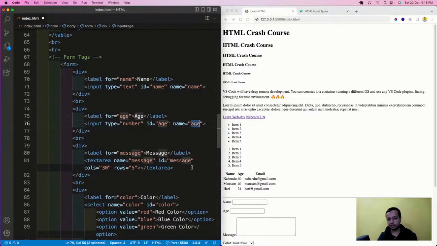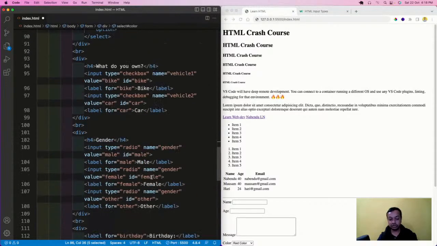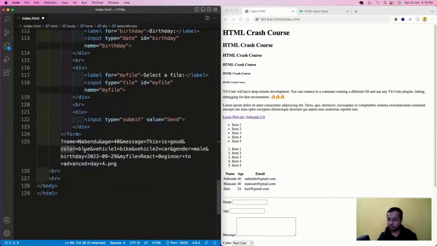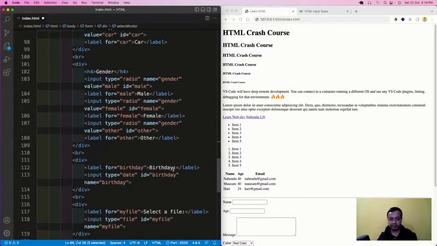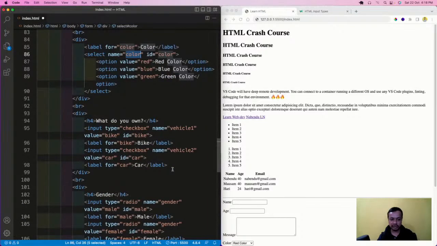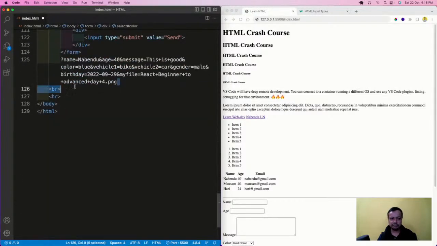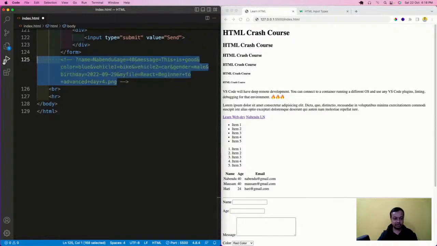Name is Nabindu, age 40 has gone. Whatever name was taken, it has gone here. Name, again this name, color. You might have seen the color going as blue. Vehicle one is bike and vehicle two is car, so these two codes are different. Then birthday is going like this, my file is going like this. So this is how it goes to the backend. I'll keep this code and comment it out because I want you to have this.